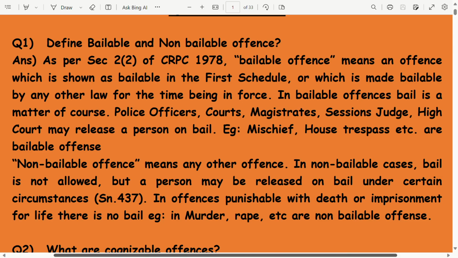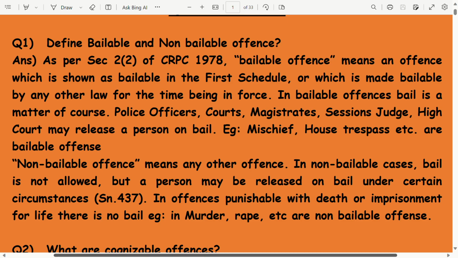Define bailable and non-bailable offence. As per section 2 of CRPC 1978, bailable offence means an offence which is shown as bailable in the first schedule or which is made bailable by any other law for the time being in force. In bailable offences, bail is a matter of course. Police officers, courts, magistrates, session judge, high court may release a person on bail.